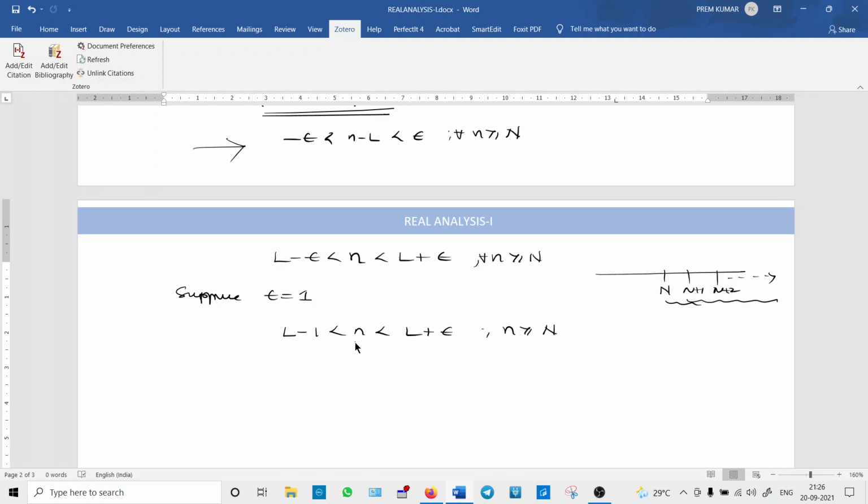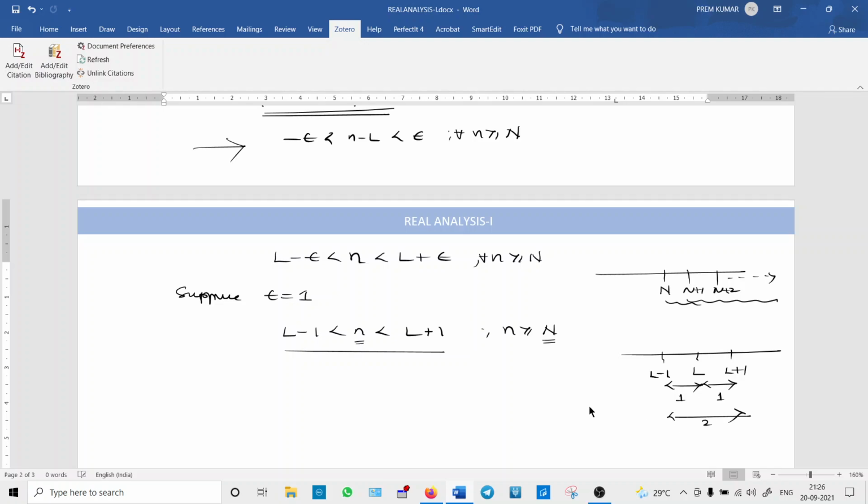So all the values of n greater than or equal to capital N lie between this interval. What is this interval? Please plot it and see. Suppose this is L, a real number, maybe 10 or 20 or any real number. This is L plus 1, and this is L minus 1. So what is this length? One unit. This length is also 1 unit. So the total distance is how much?